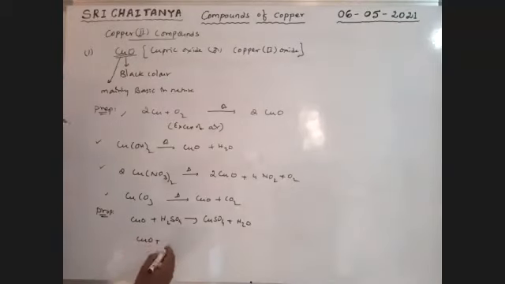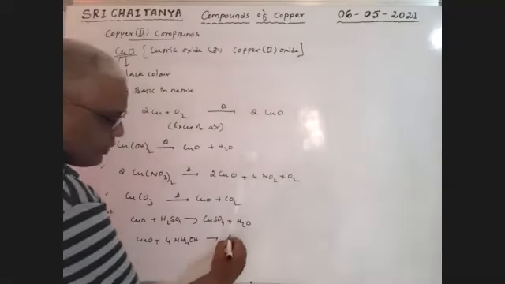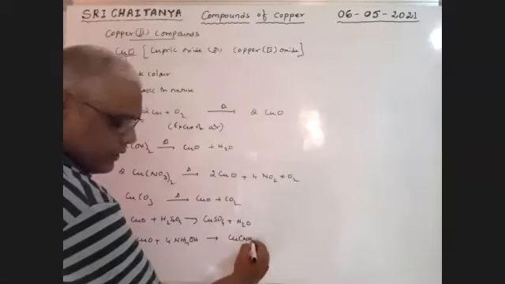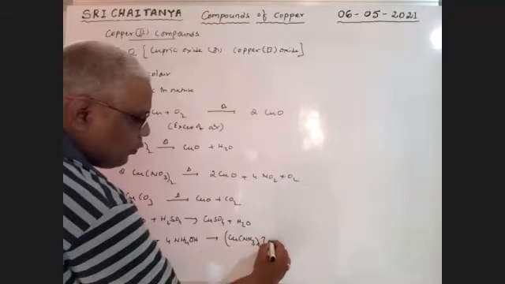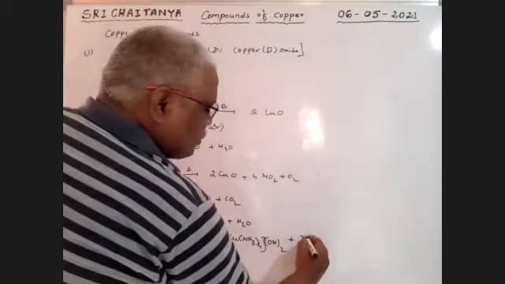If CuO reacts with ammonium hydroxide, NH4OH, that gives a complex compound, a copper salt where Cu2+ is there: [Cu(NH3)4](OH)2 plus 3H2O.